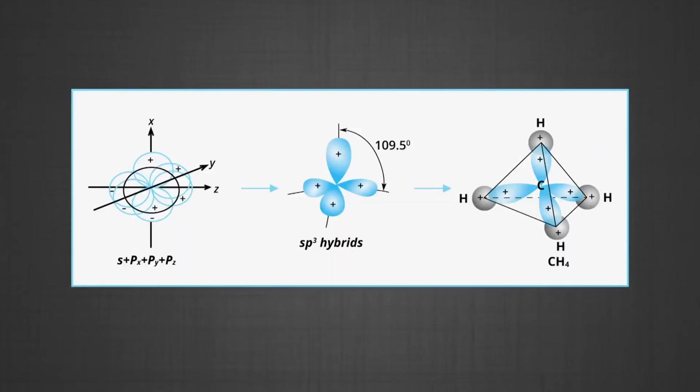Now, there is 25% s character and 75% p character in each sp3 hybrid orbital. The 4 sp3 hybrid orbitals so formed are directed towards the 4 corners of the tetrahedron. The angle between sp3 hybrid orbitals is 109.5 degrees. Figure shows you the formation of the sp3 hybrid orbitals by the combination of s, px, py and pz atomic orbitals of the carbon and the formation of the CH4 molecule.